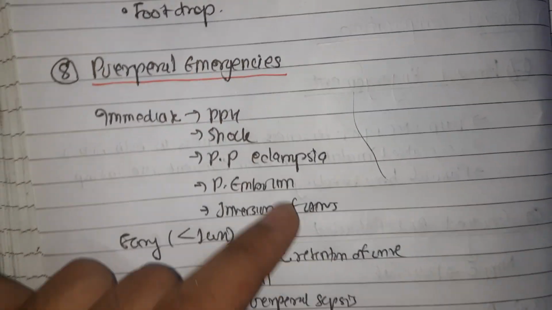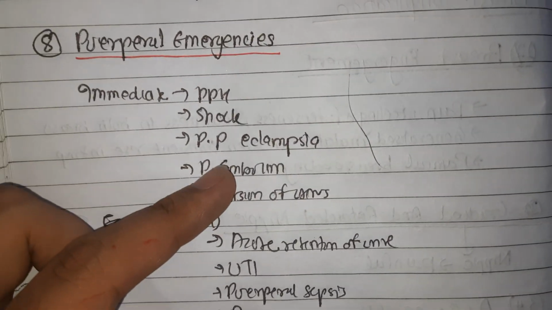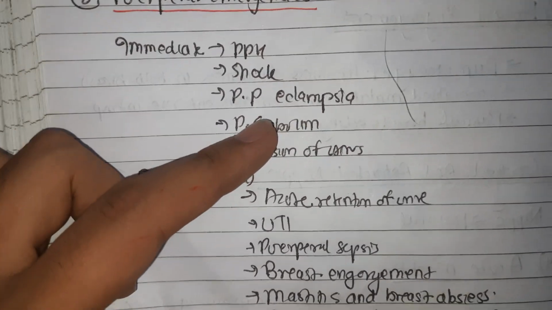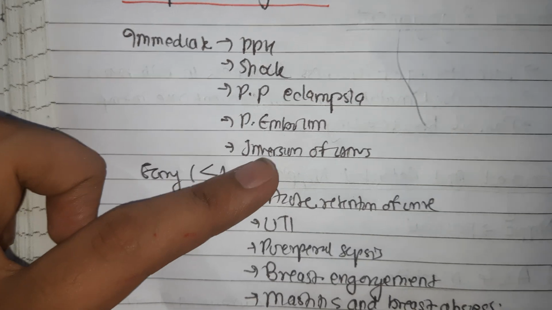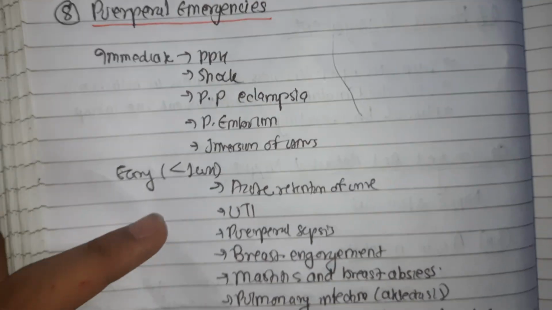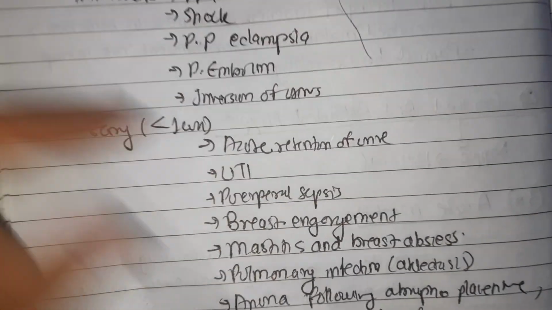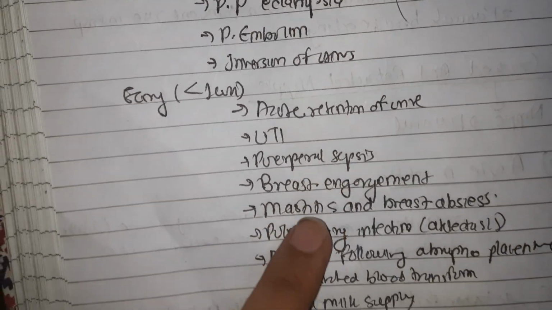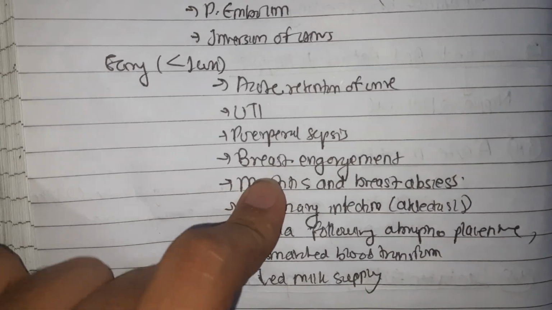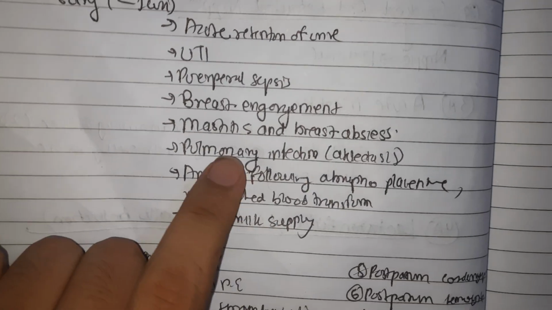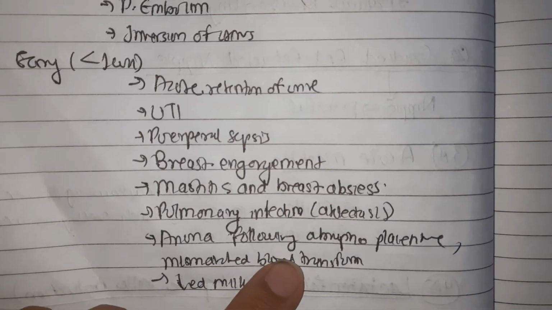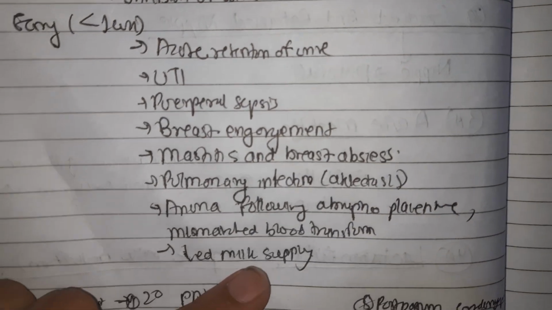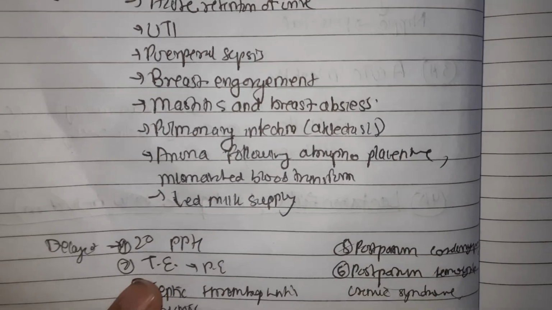The immediate acute complications are postpartum hemorrhage, shock, hypovolemic, endotoxic or idiopathic, postpartum eclampsia, pulmonary embolism, like amniotic fluid or air embolism, and inversion of uterus. Early complications include acute retention of urine, UTI, puerperal sepsis, breast engorgement, mastitis and breast abscess, pulmonary infection, atelectasis, anuria following abruptio placenta, mismatched blood transfusion, eclampsia and decreased milk supply.